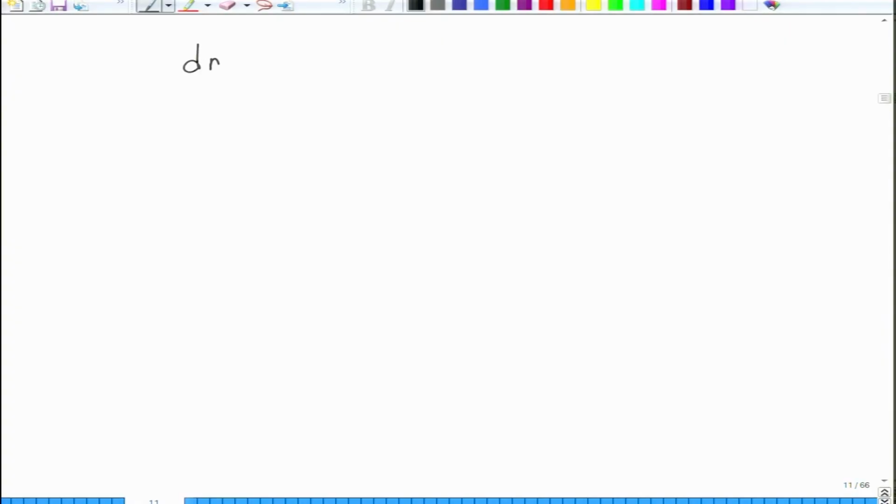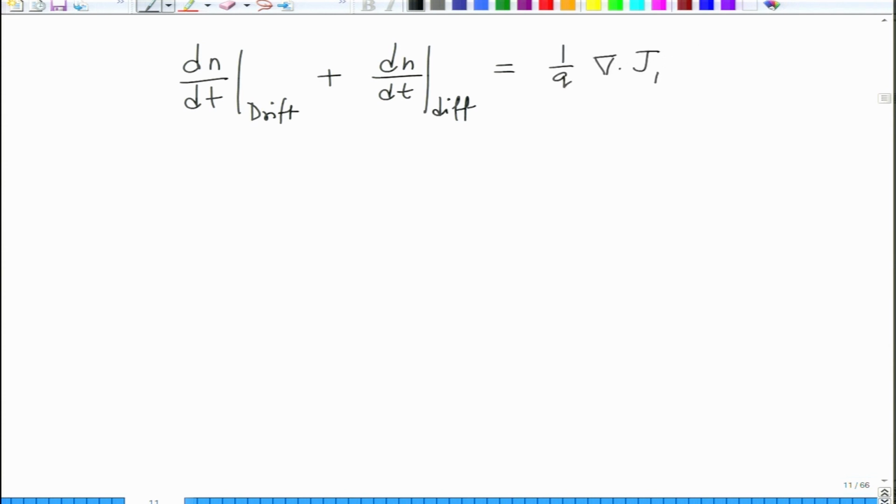So, let us say dN by dt drift plus dN by dt diff, I can write as 1 over q del of Jn. This is for electrons, right.